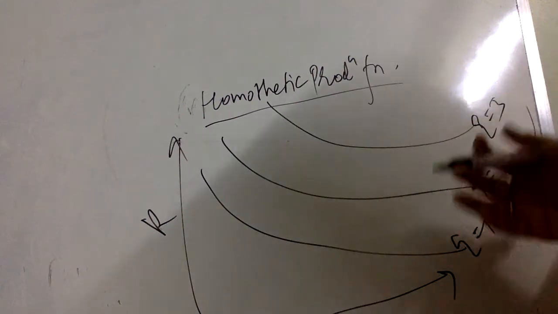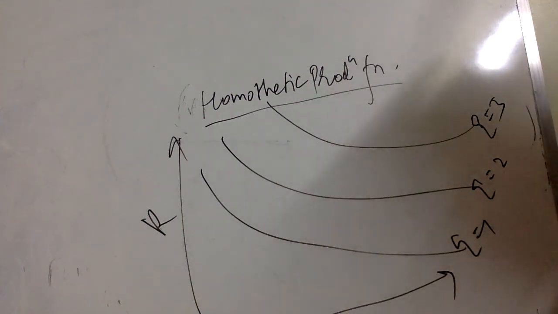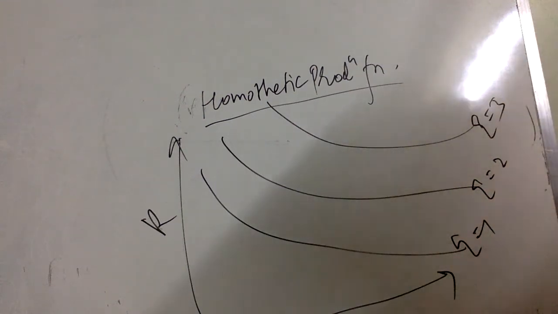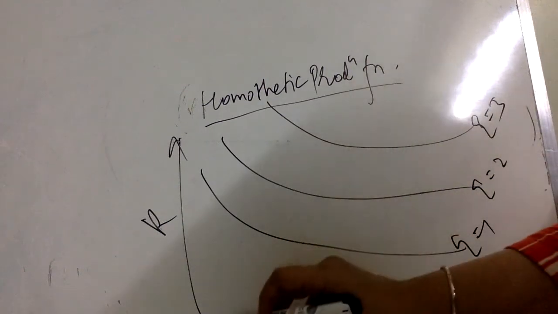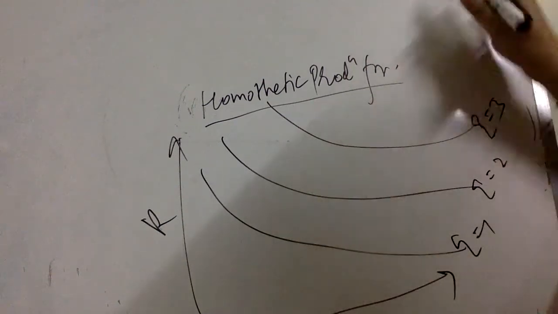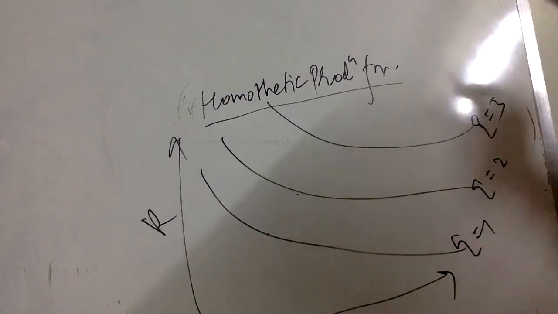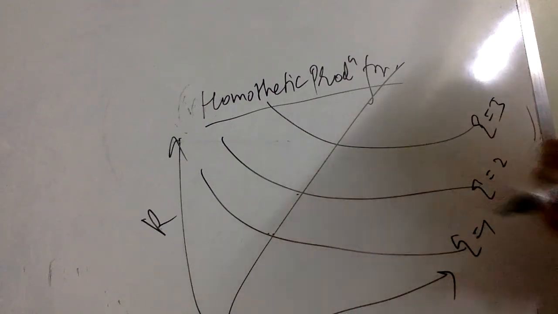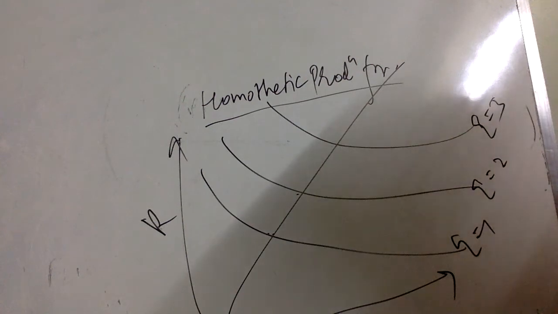It could be the case that there are increasing returns to scale, diminishing returns to scale, or constant returns to scale, right? But no matter what, if I pass a line from the origin, and an isoquant crosses this particular line from the origin exactly once, we say the production function exhibits the property of a homothetic production function.